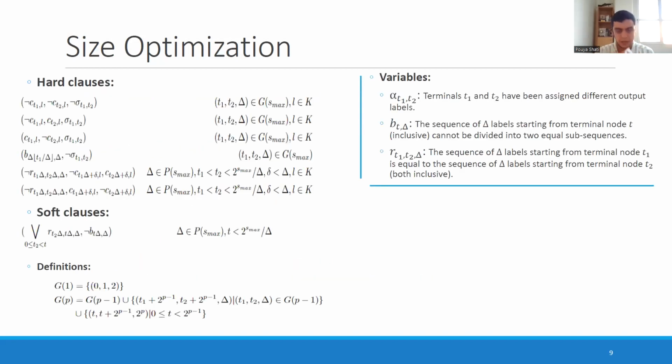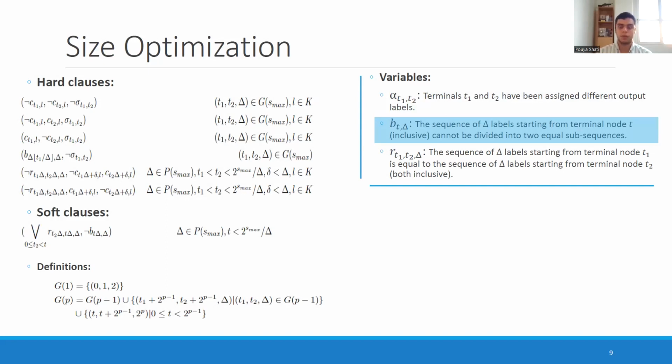Again, I'll give you a high-level explanation of what the variables and the clauses are. The first set of variables are the alpha variables, and they're basically modeling the difference in labels. This is needed because we want to detect redundancy and equivalency. The second set tells us if a decision node can be replaced by one of its children.